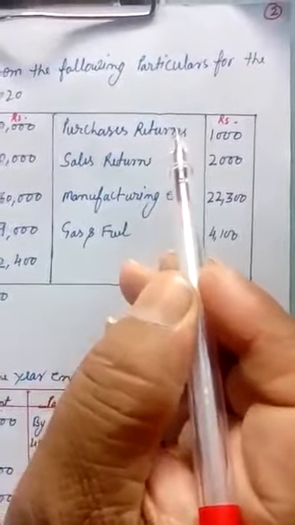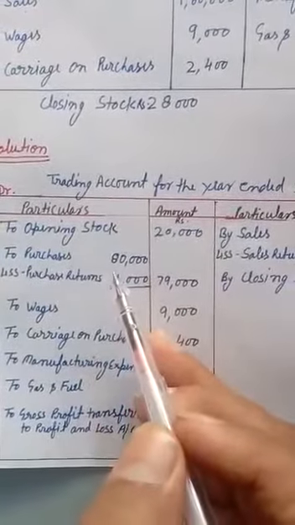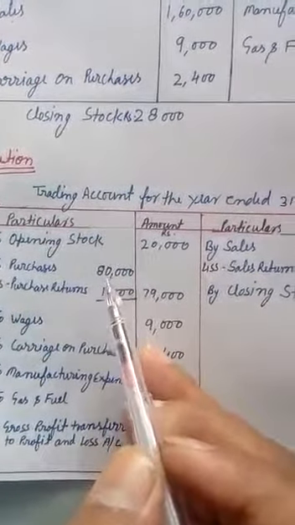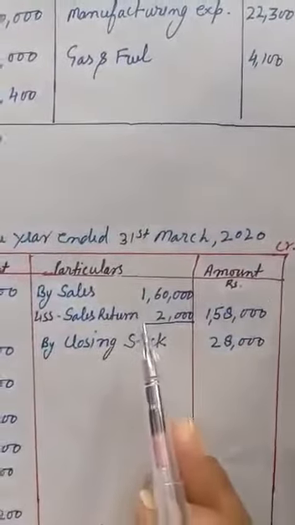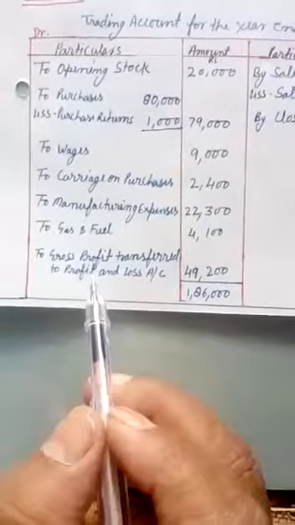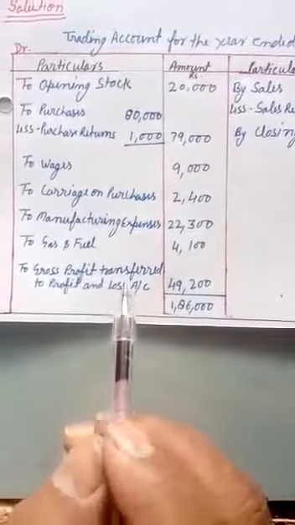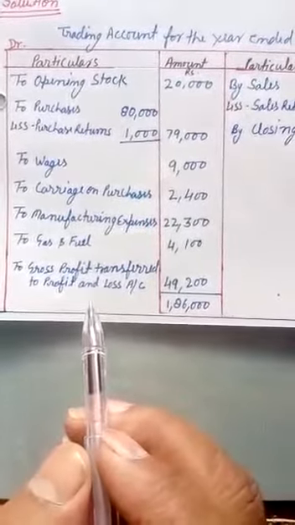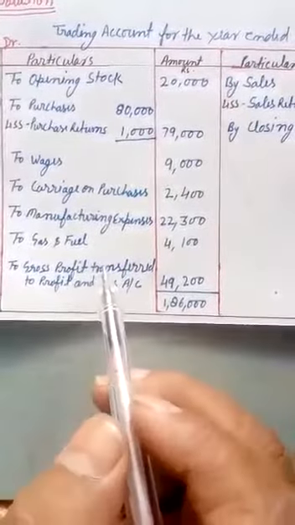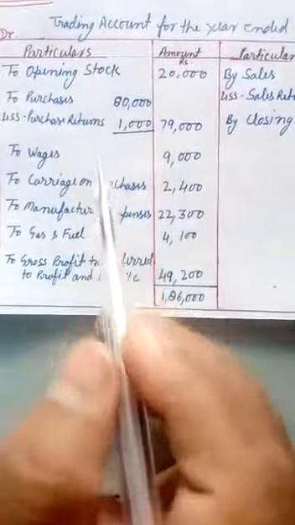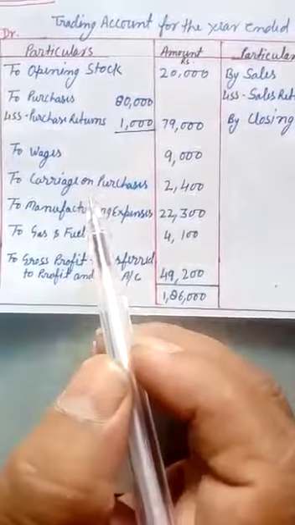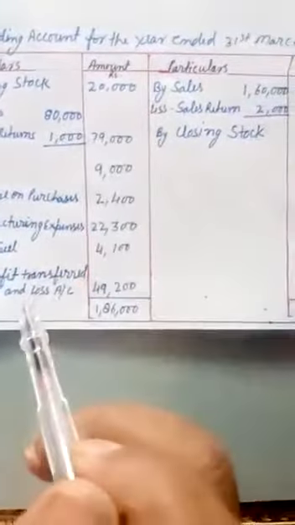The amount of purchase return is deducted from the amount of purchase, and the amount of sales return is deducted from the amount of sales. Students, in this question we get a gross profit because the amount of purchase including direct expenses is less than the sales revenue.